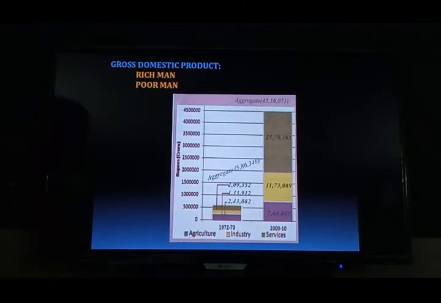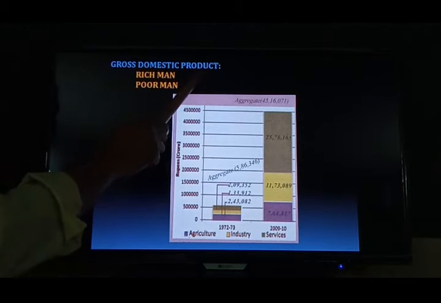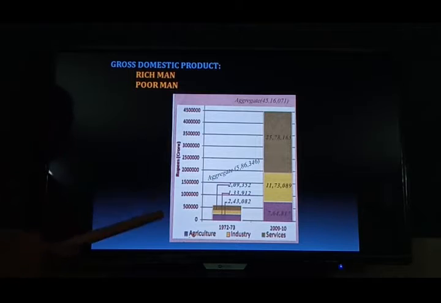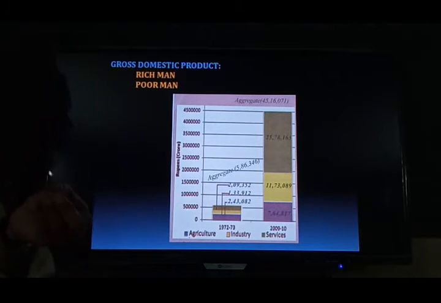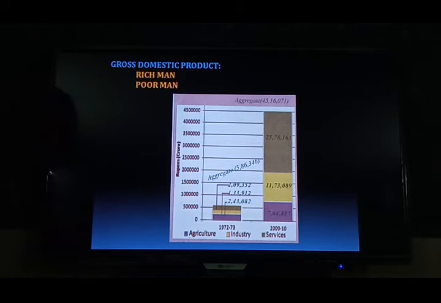Next one, gross domestic product. So here people are classified into some categories in society. How can we find this man is a rich man, this man is a poor man, according to their way of dress, living residence, position, using cars, using tools, etc. So we can easily find, according to all these features, yes, this man is a rich man, this man is a middle class man, this man is a poor man.